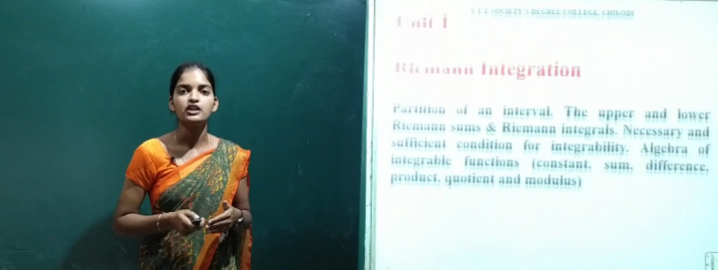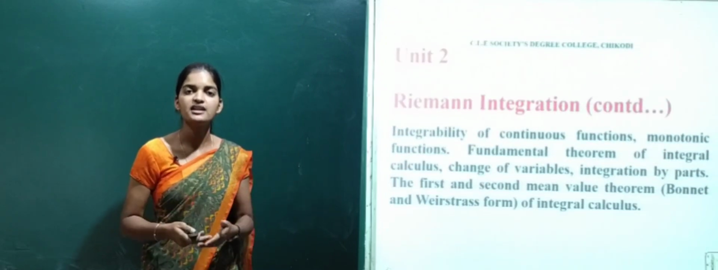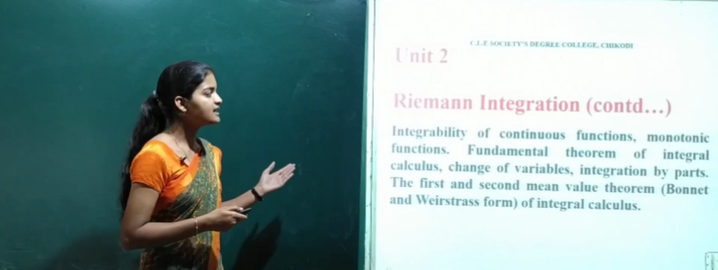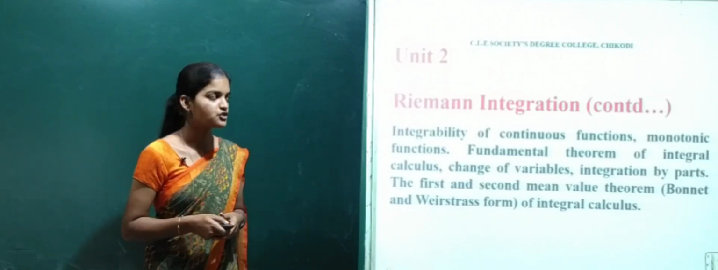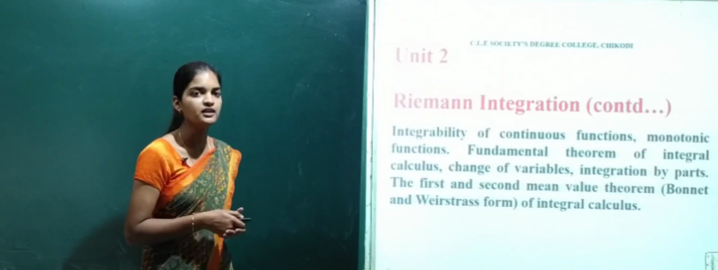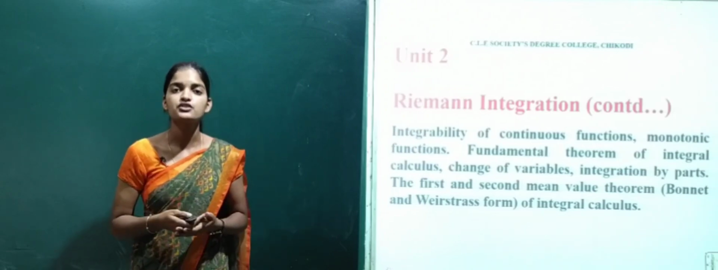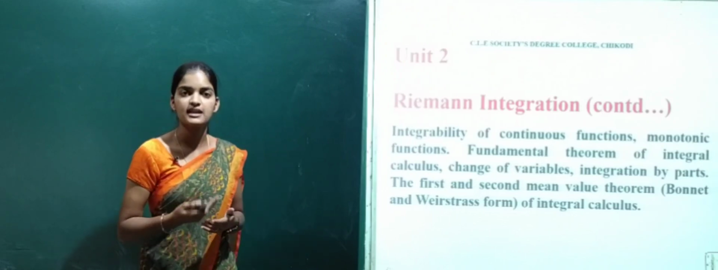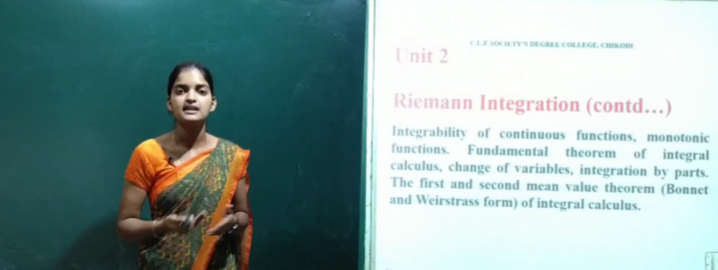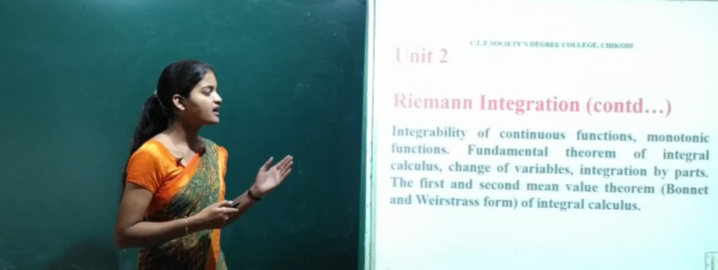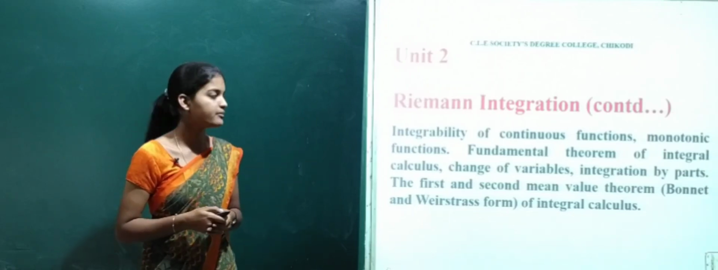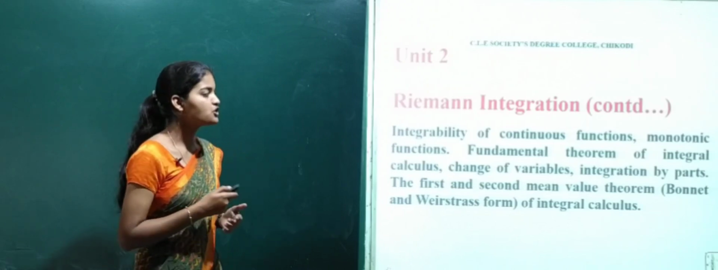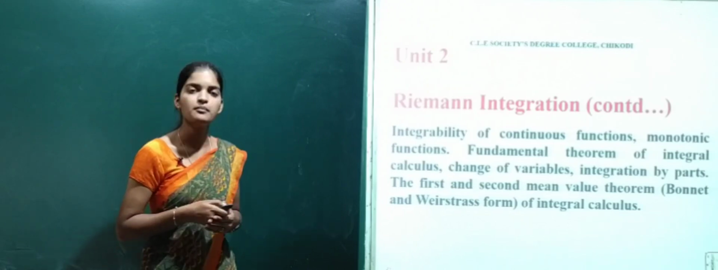Unit 2 is also a continuation of unit 1. After defining Riemann sums and Riemann integrals, we can see integrability of continuous functions and also monotonic functions. That is, whether a continuous function is Riemann integrable or not, and similarly whether a monotonic function is Riemann integrable or not. That we will see in unit 2. After that comes the fundamental theorem of integral calculus. This is also an important one. And then will be change of variables and integration by parts.